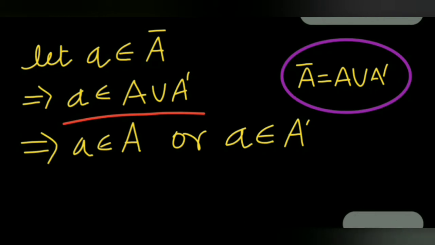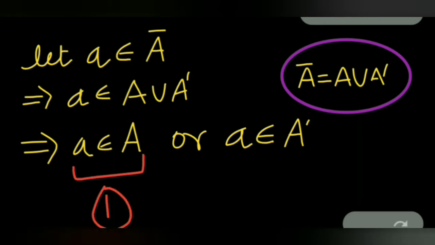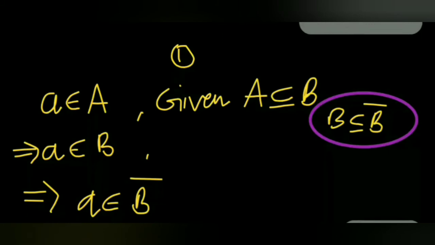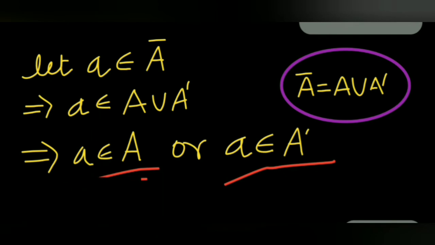Now, by the property of union of two sets, we know union can be given as or. That is, a belongs to A or a belongs to A prime. So we have two cases. First case is a belongs to A, and the second case is a belongs to A prime. We will check that both these cases imply a belongs to B closure. So let us start with the first case.